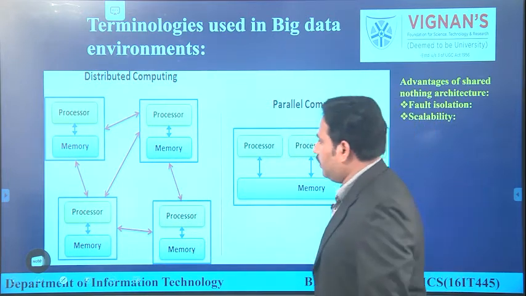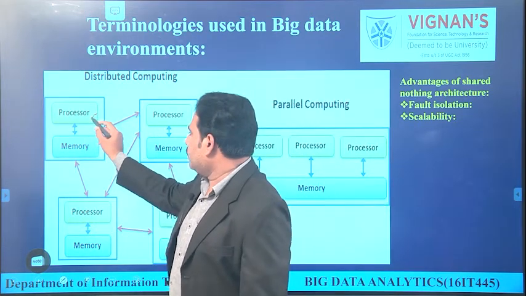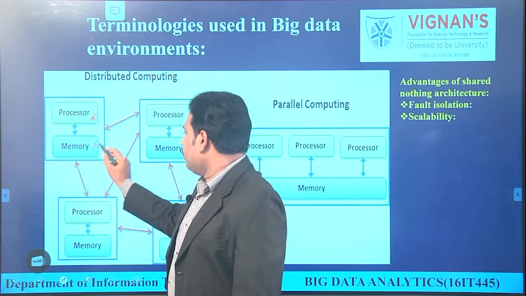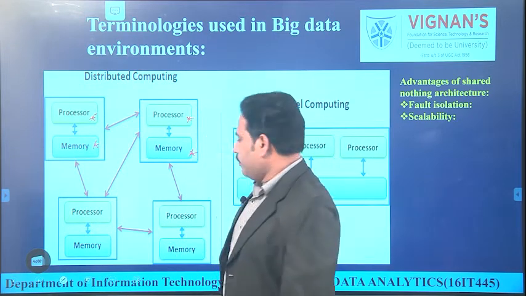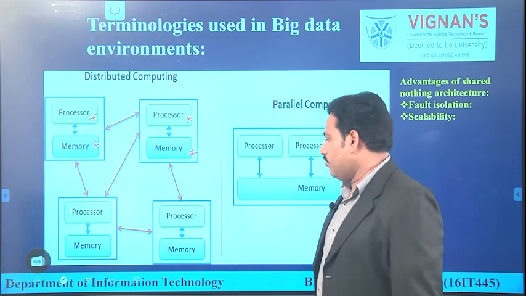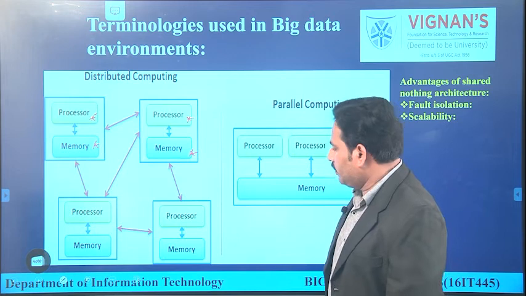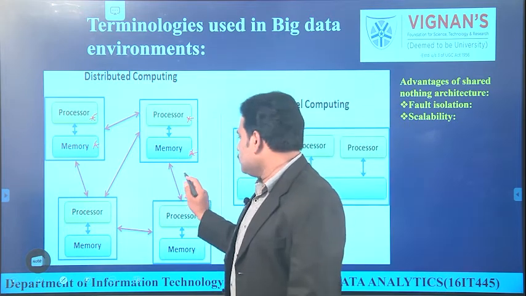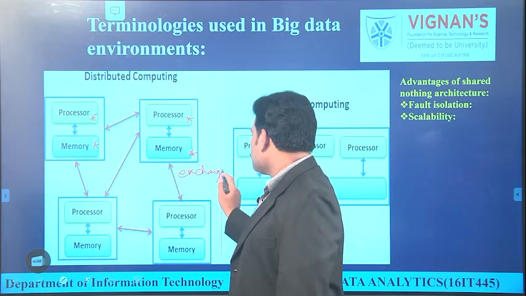As we discussed earlier, in distributed computing, every processor is associated with its private memory. Here we are having 4 processors. Every processor is having its own private memory and all processors are communicating with each other. They are exchanging the information among the processors.